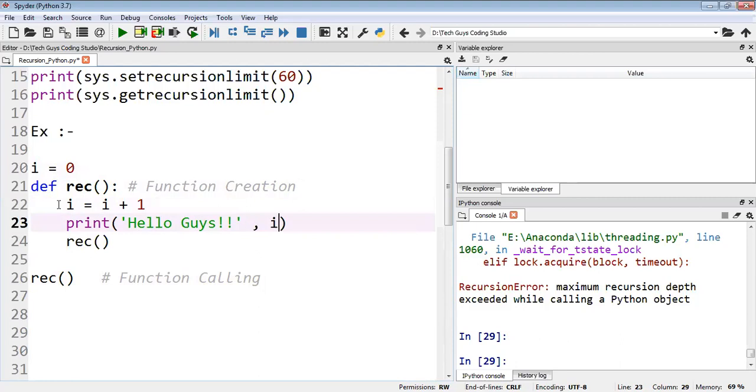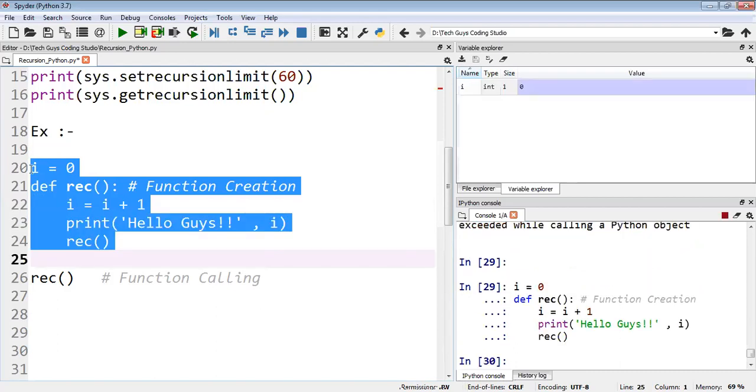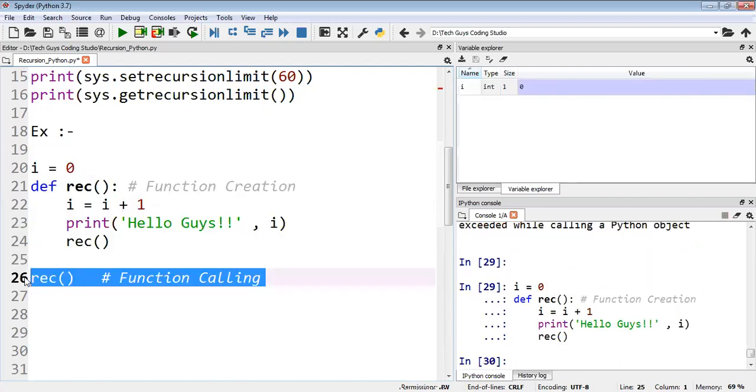And one more thing I would like to say here. Okay, the I value is like this. So I'll do one thing. Just wait, I will check first whether it's working or not. First we'll check what it's showing here.